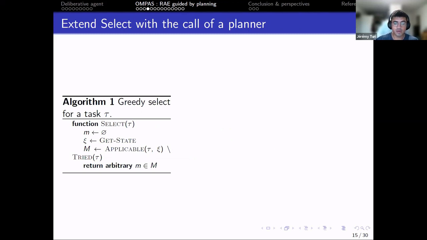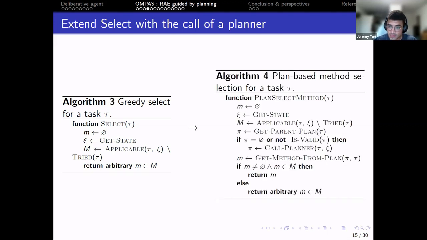So from a simple selection method that just generates all applicable methods and selects an arbitrary one, we want to extend it with a select method that still generates all applicable methods, but can also check in the plan which method was chosen by a planner.